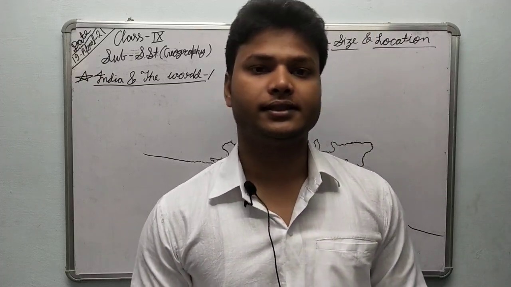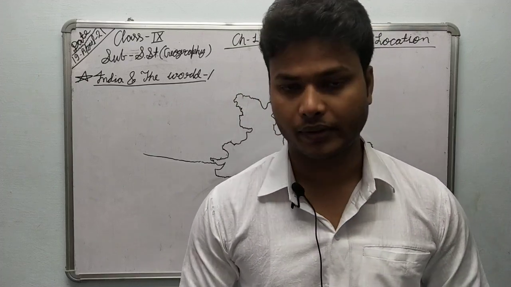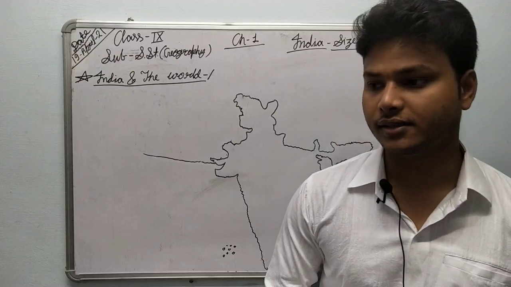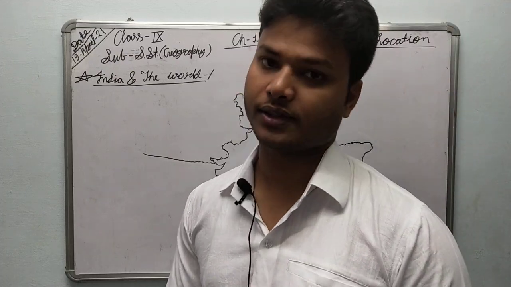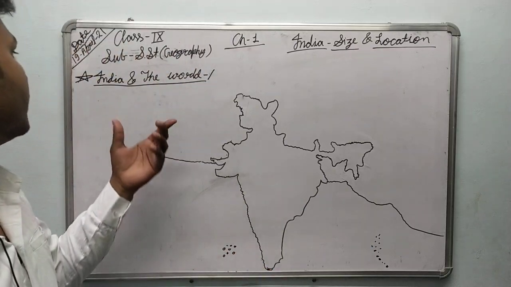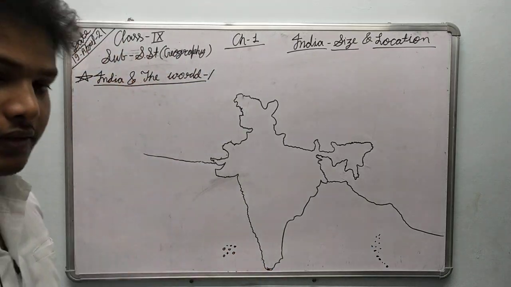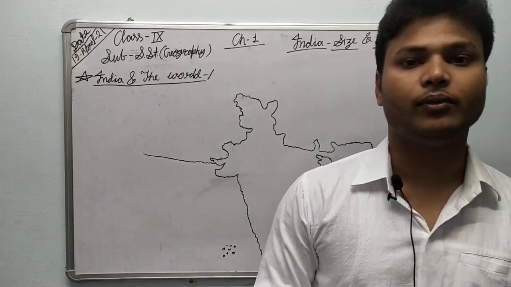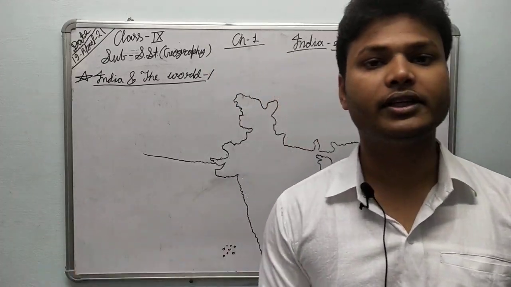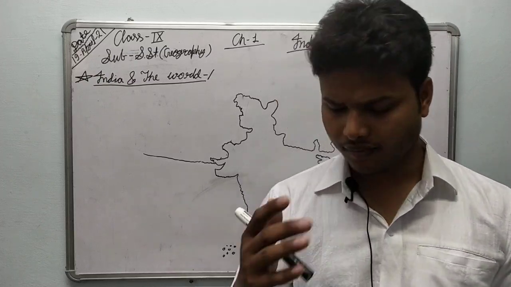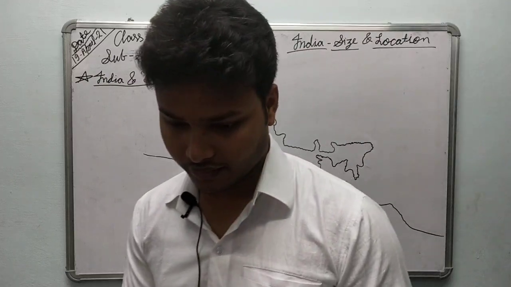In our previous classes, we have already started chapter number 1, India's size and location. In this chapter, we have discussed the location of India and the size of India. Today we have to discuss this topic, India and the world. That means we will discuss India with reference to the world. But let's first recall the topics we have discussed already: first of all, the location of India.